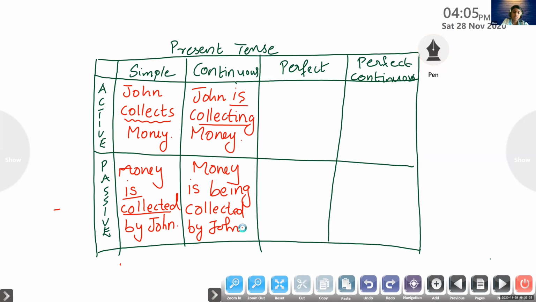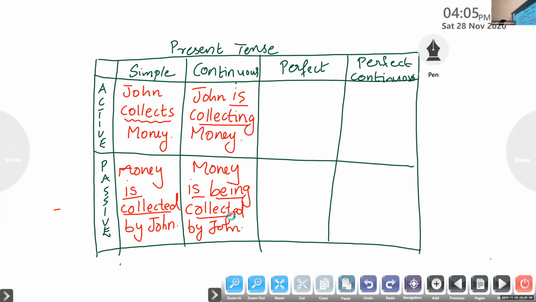Smart children you are. So underline is being collected. Highlight is being collected. It is present continuous. If it is past continuous also, you please remember to use being to show a temporary or a continuous action, a going on action. So we can use being in present continuous, past continuous.